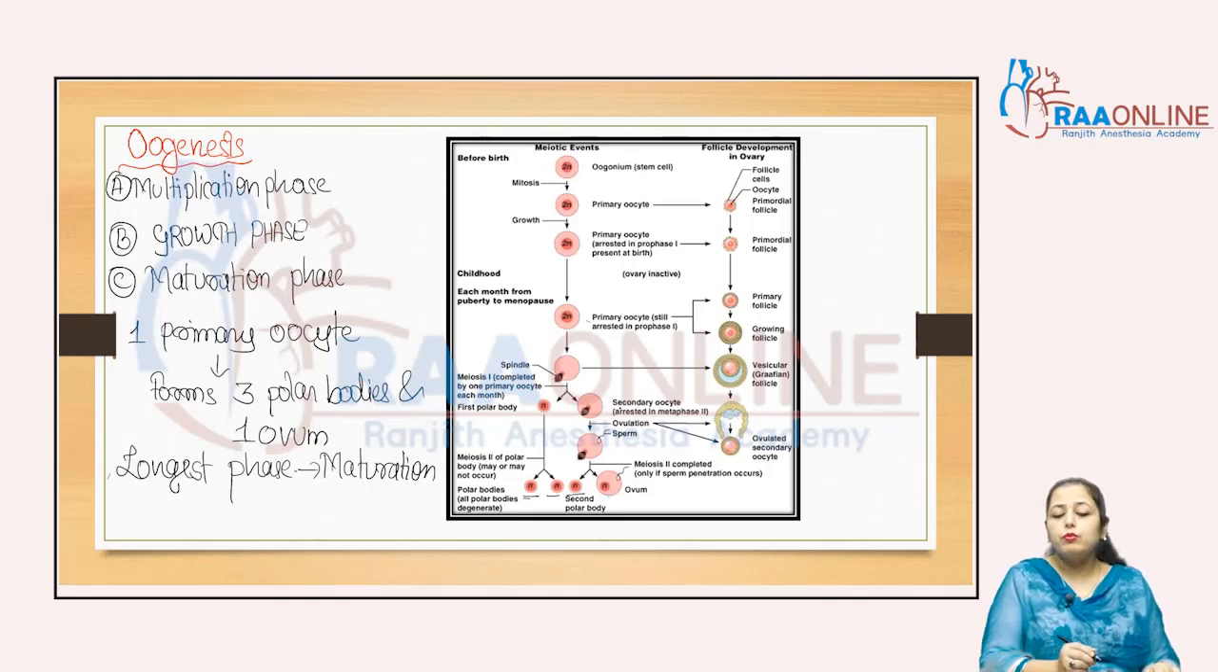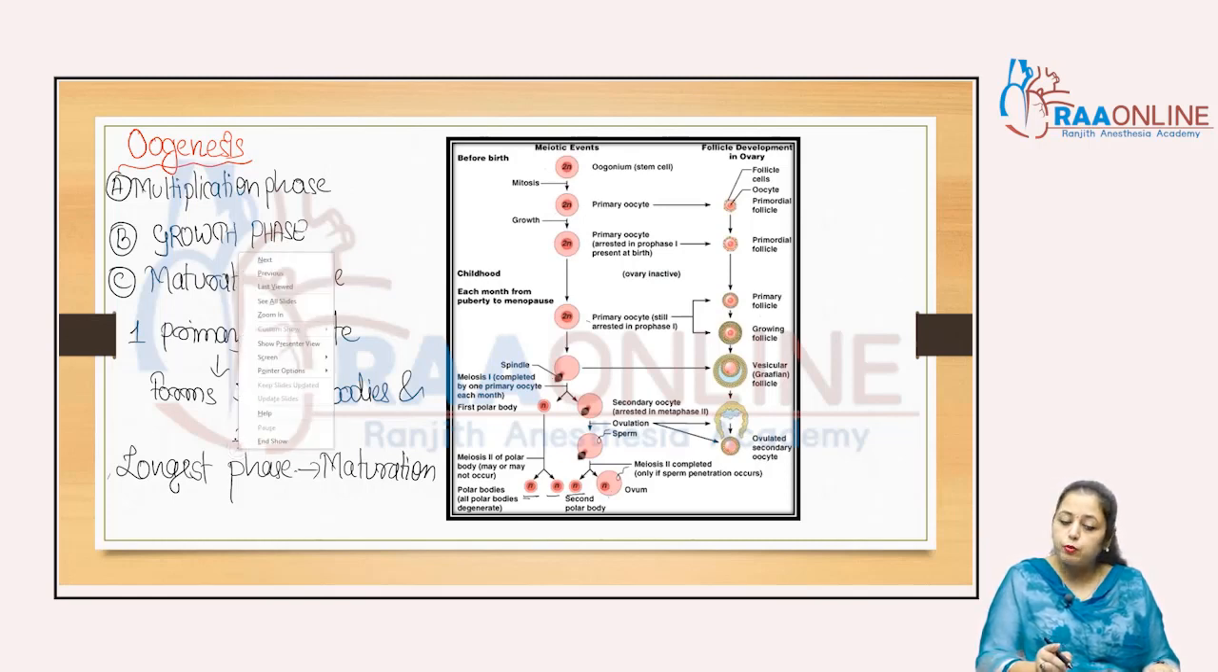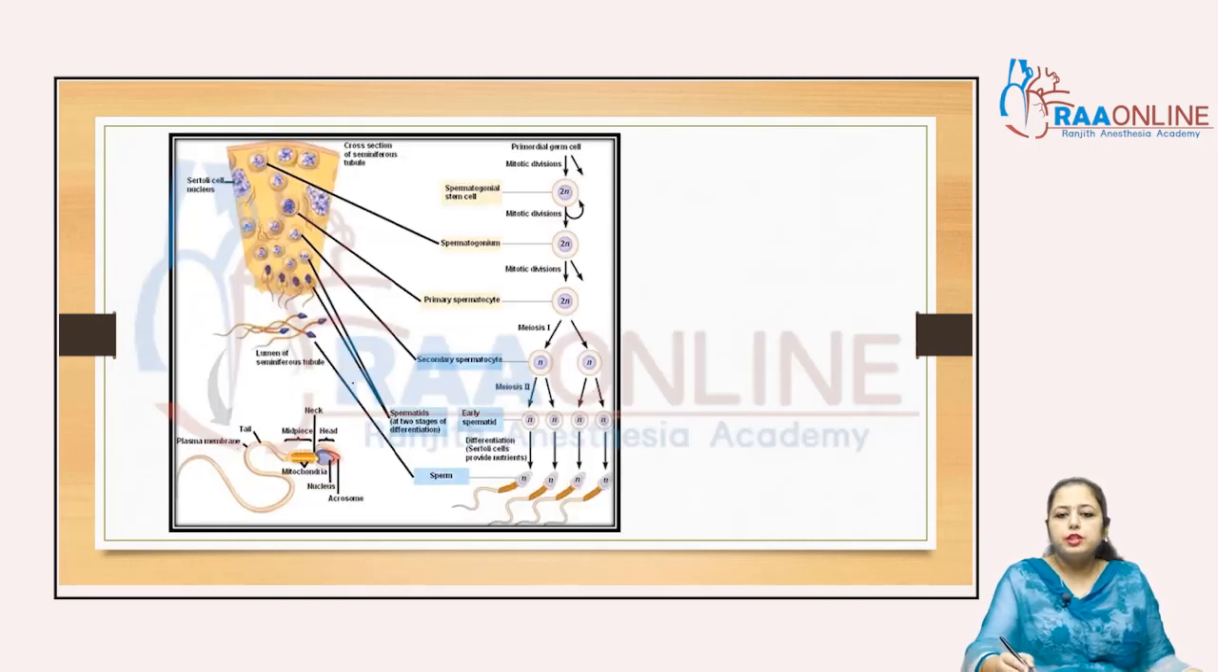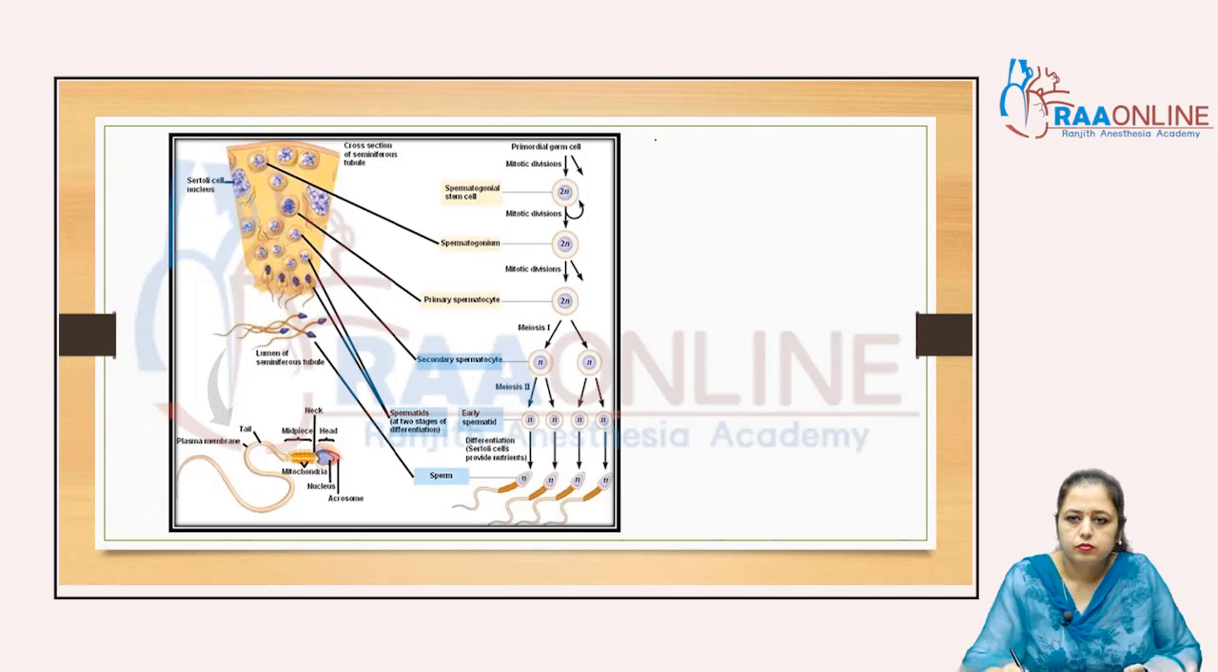So when a question asks, if you have 100 primary oocytes, how many ova are formed? From 100 primary oocytes, only 100 ova are formed, because only one ovum is formed from each primary oocyte. But now, in the case when we talk about spermatogenesis?